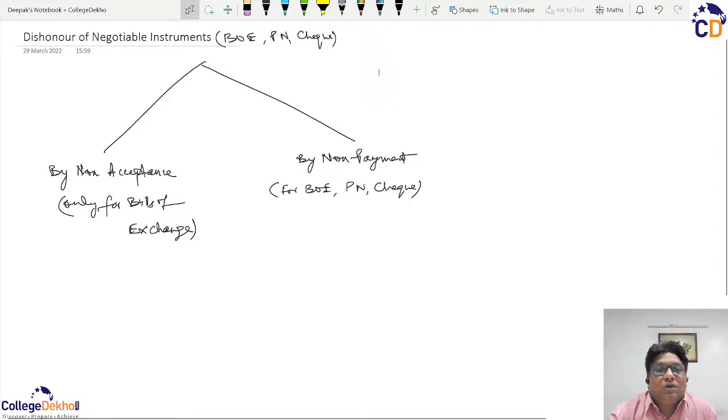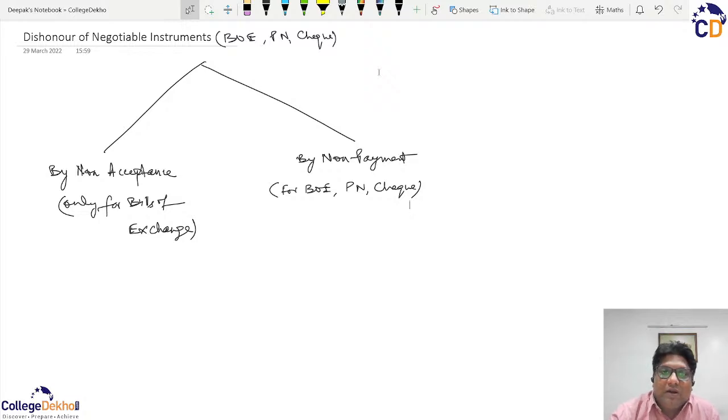As you know, a promissory note has to be made by the maker and that maker is liable to pay. So there is no question of any acceptance to undertake the liability. Similarly, checks are always drawn with a prepaid acceptance. So there is no need of any acceptance on a promissory note or check.